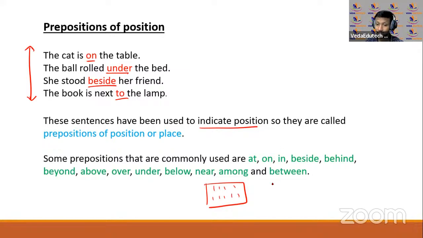Now, for between, it is something where two people are there, and in between, or you can just say, please give this chocolate between them. ठीक है, दोनों के बीच में. Right. So this is one. Between जो होता है दो लोगों के बारे में जब आप बात कर रहे हैं, and among जो होता है that is referring to a bigger crowd, a bigger group. Okay, this is one confusing one. जो confusing ones होते हैं मैं उसे last में लिखना चाहता हूँ.